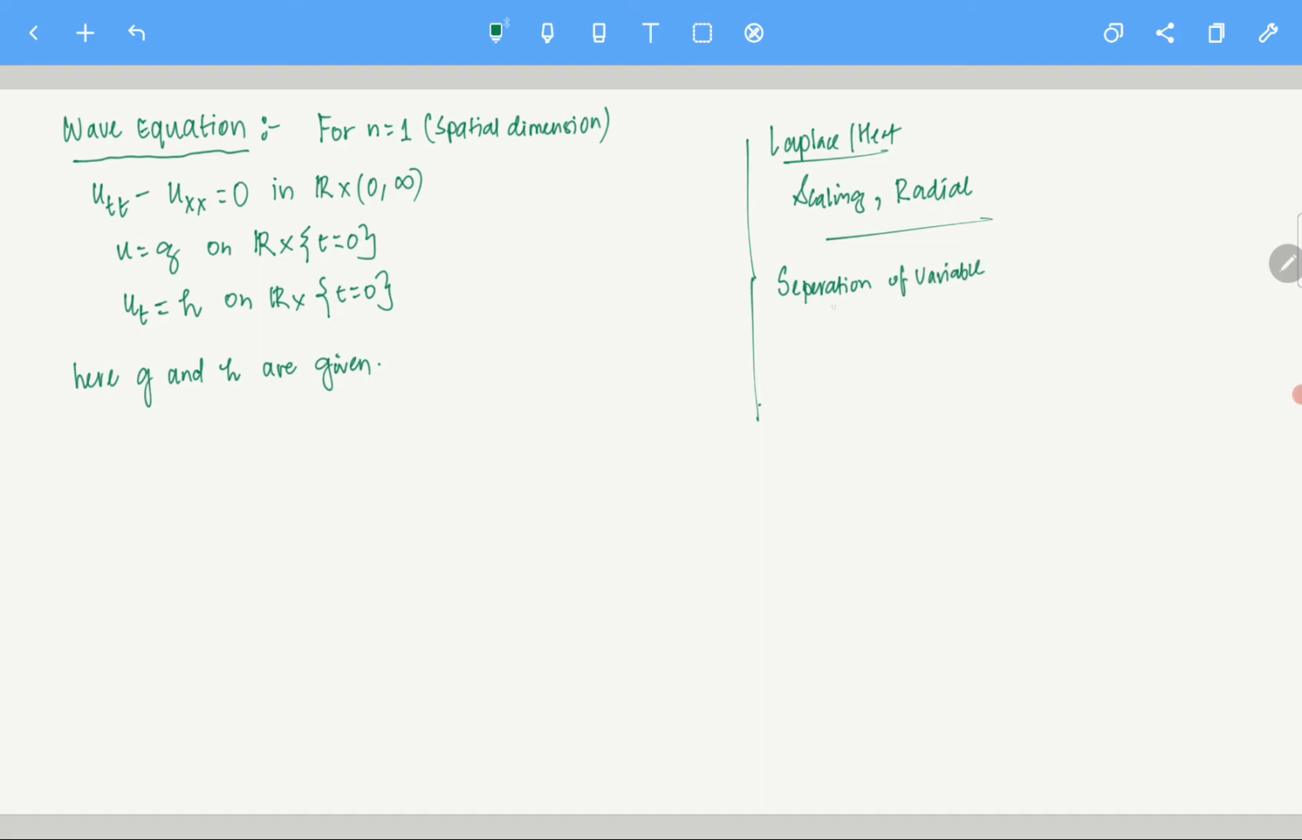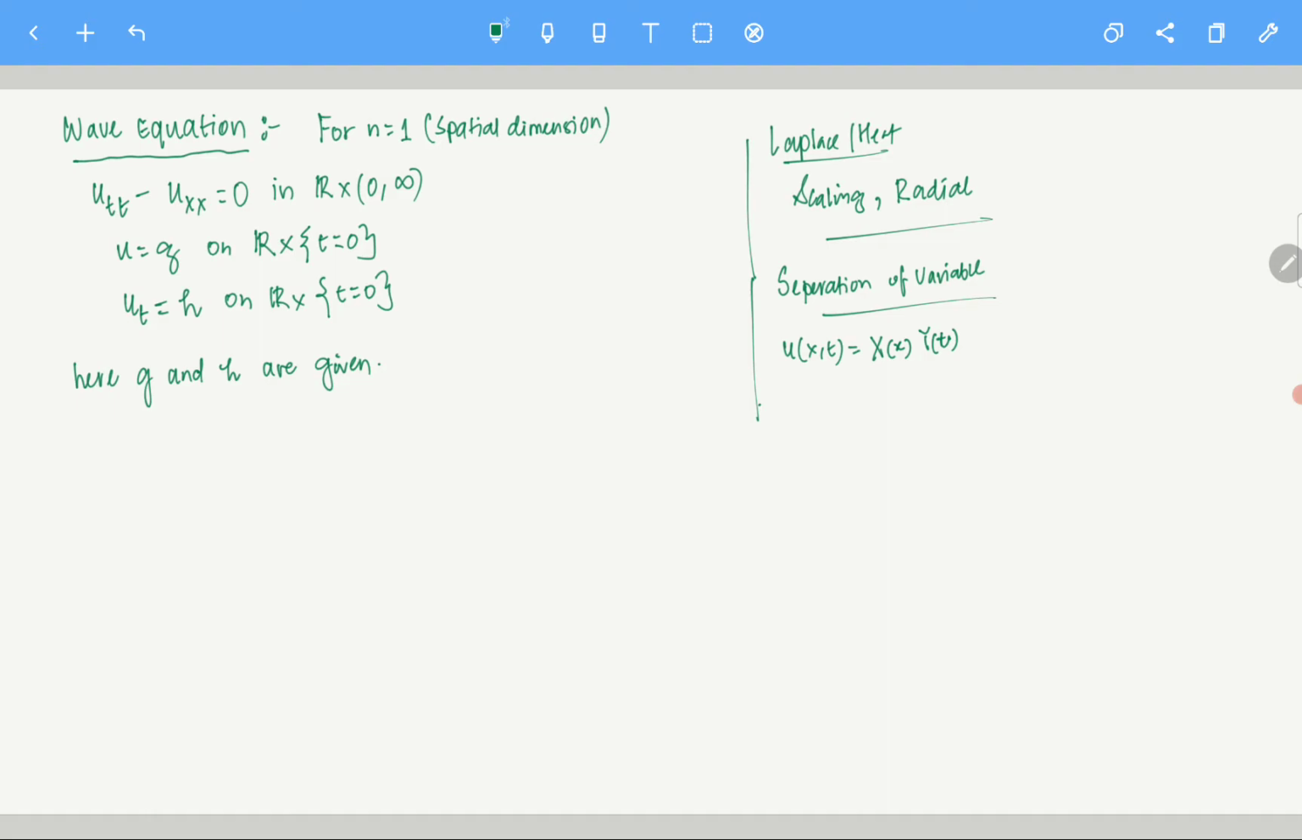And I think most of you know what separation of variables is. If you don't know, let me write it. It's basically this: u of x, t is some function, let's say capital X of x, and capital T of t. So basically you are looking for a function which is a function of x times a function of t. Now if you put it in the equation, that will split it up into two different parts.